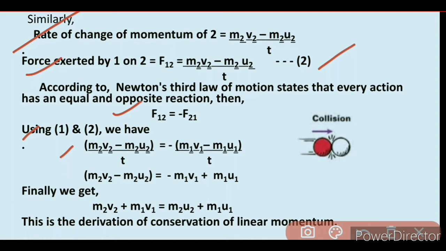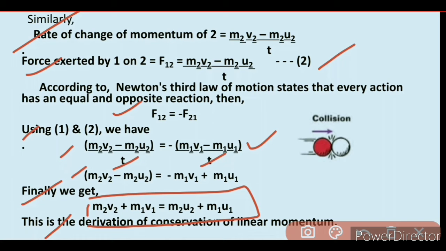Here we put the values of F12 and F21. So we cancel time. We get m2 v2 minus m2 u2 equals minus m1 v1 plus m1 u1. So finally we get m2 v2 plus m1 v1 equals m2 u2 plus m1 u1. So this is the derivation of conservation of linear momentum.